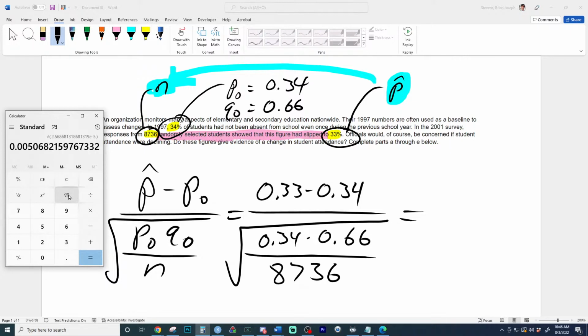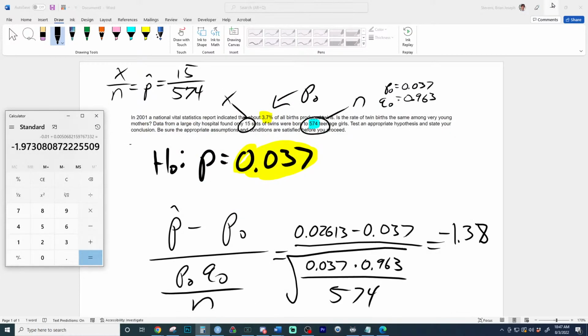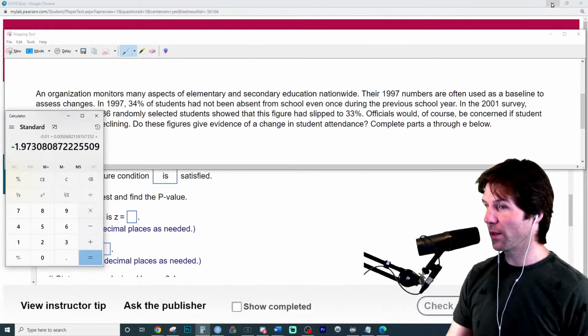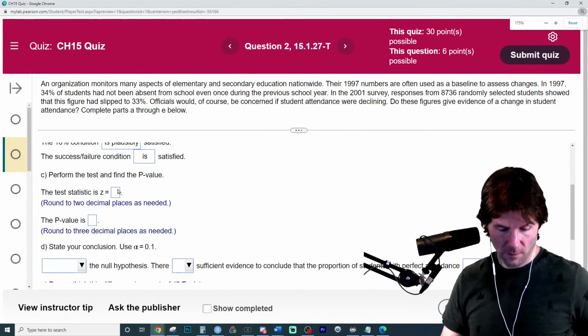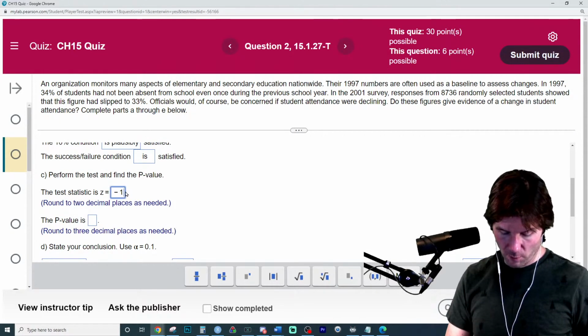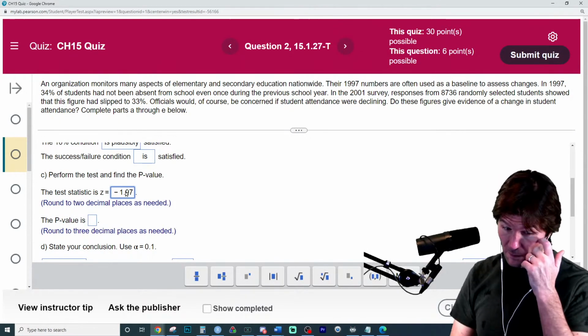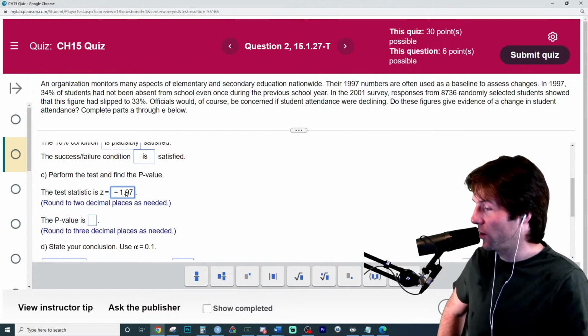Oh, well, I basically know it now. Negative 1.97. So this is rather interesting. Meath, we're going to be able to figure out the p-value here. Negative 1.97.